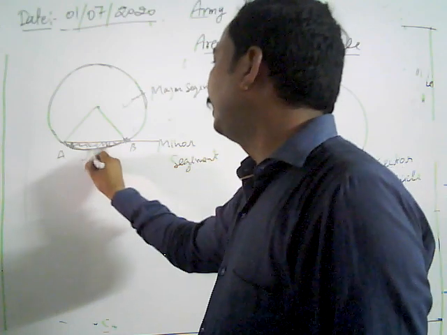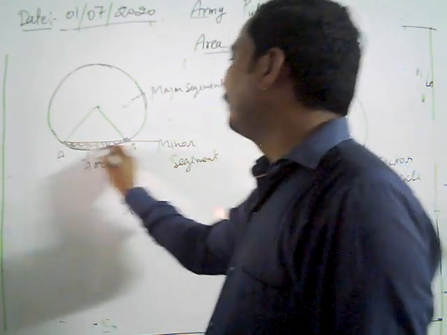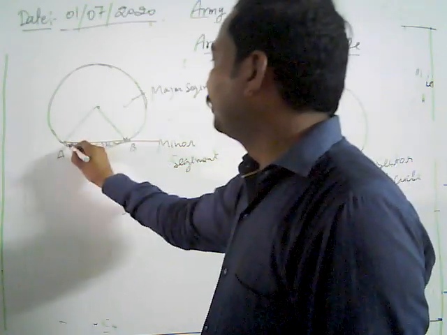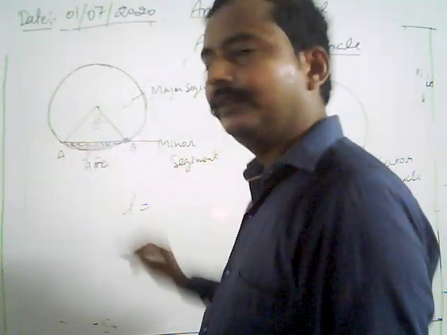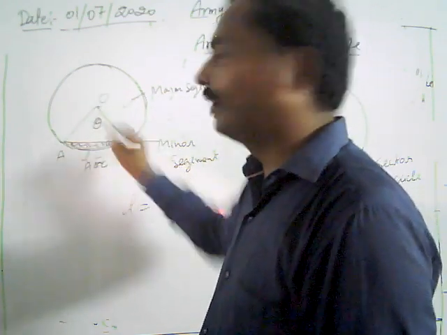Just suppose the length of arc ACB is L. Suppose this arc AB makes an angle theta at the center of the circle.